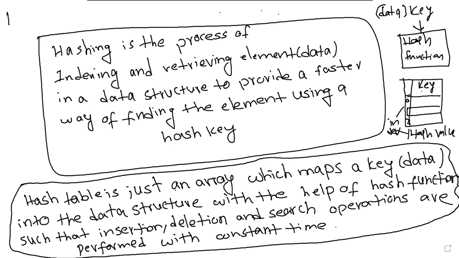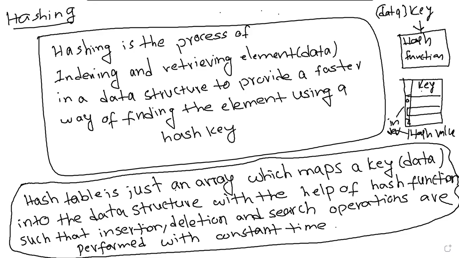So we are discussing hashing. What does hashing mean? Hashing is the process of indexing and retrieving an element in a data structure to provide a faster way of finding the element using the hash key. We will use a hash key and we will be able to retrieve the data. How? With the help of indexing.